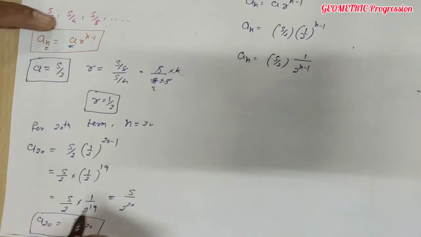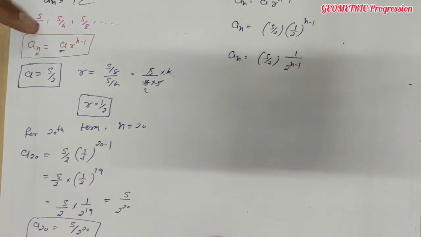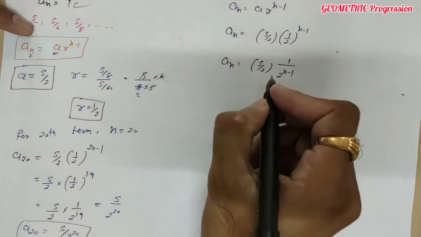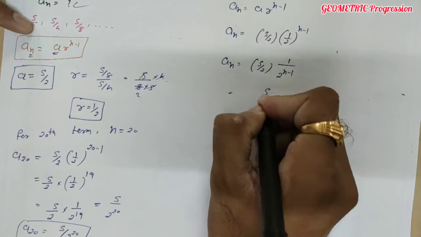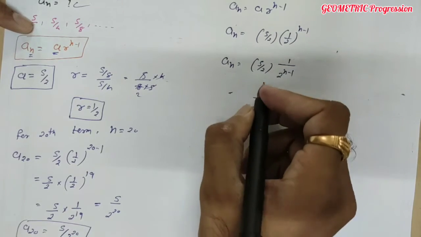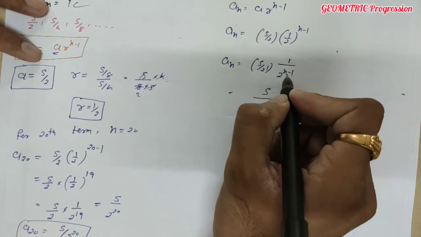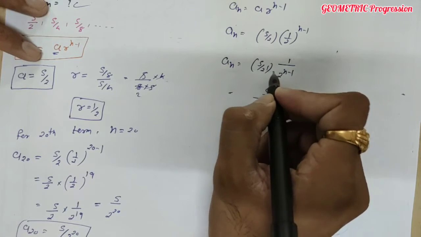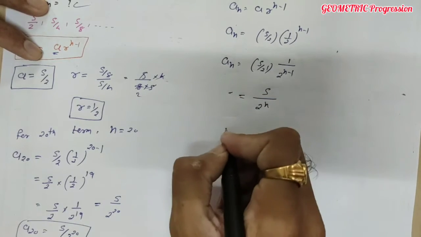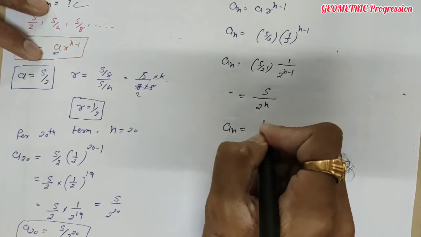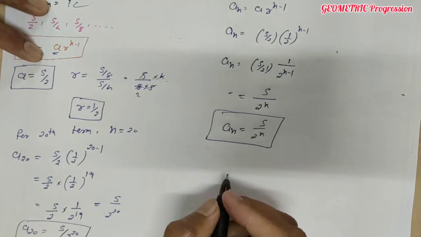वो हमने पूरा कर दिया 20. अभी हमें सेकंड क्वेश्चन, nth टर्म फाइंड करना है. So nth टर्म this will be 5 into 1, and this one is 2 raised to 1 into 2 raised to n minus 1. तो 1 and n minus 1 का एडिशन करेंगे तो आएगा 2 raised to n. Done? So nth term is 5 upon 2 raised to n. इसको वेरीफाई करना हो तो आप कर सकते हो.